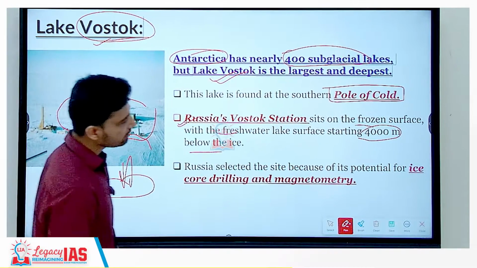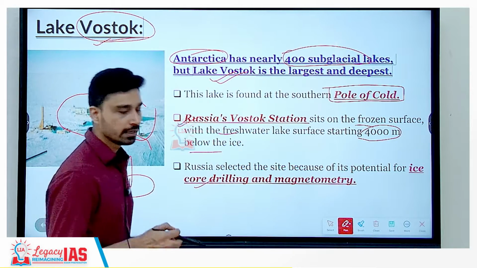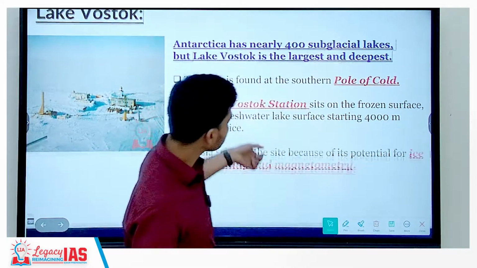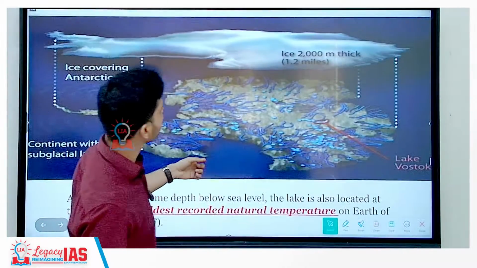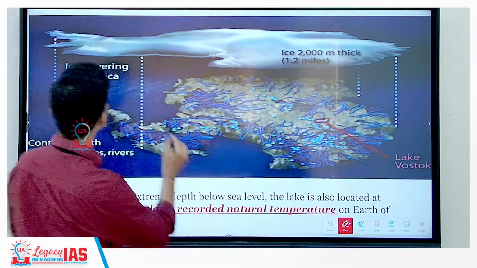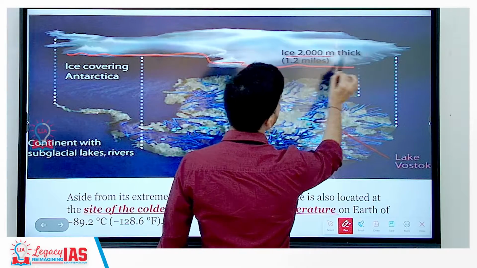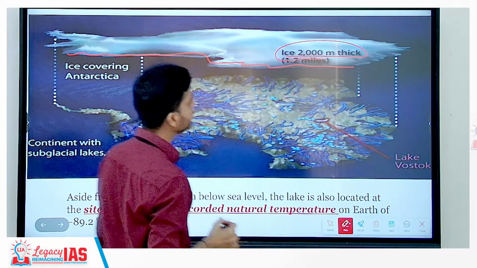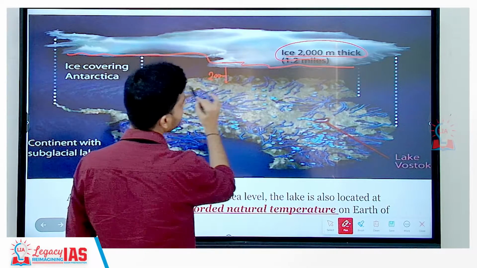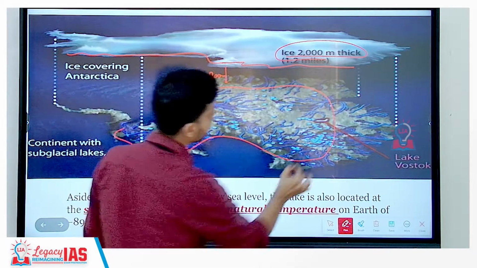Now, Russia selected this site because of its potential for ice core drilling and the study of magnetometry that is possible here. To understand the location of this lake and how the lake is found here, we can see this. You can see this is the ice that is covering the entire Antarctica. This ice layer itself is 2,000 meters thick, and below this ice again you go further 2,000 meters, and then here you can see at the bottom you have the lake.